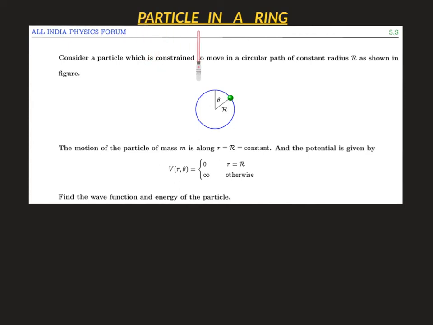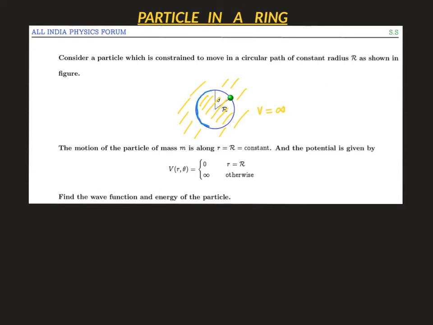So today we will talk about particle in a ring. In this problem the particle is constrained to move in a circular path of constant radius R and the potential is given by this. So the potential in this region and also outside the region is always infinity. So V equals infinity in this region.